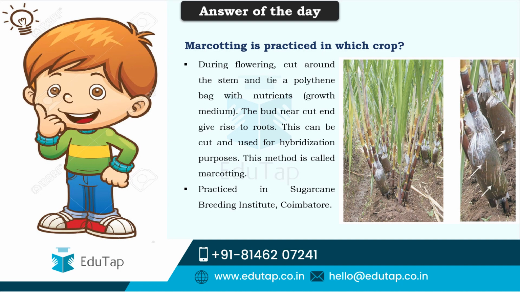So friends, here comes the answer of the day, the most awaited section. In the last lecture, I asked a question: marcottage is practiced in which crop? Marcottage is generally practiced in sugarcane, and it is also practiced in other crops like papaya, but mostly it is practiced in banana only. And how it is done: during flowering they cut around the stem and tie a polythene bag with nutrients or growth medium, as you can see here, and the bud near the cut end gives rise to roots.